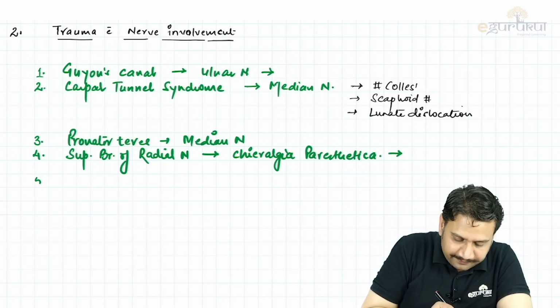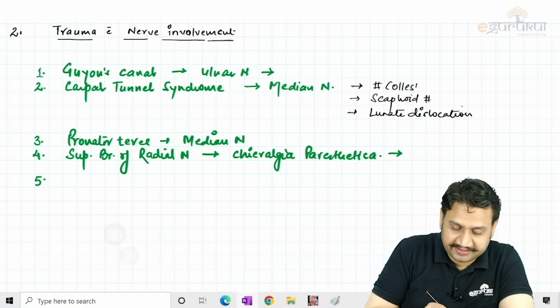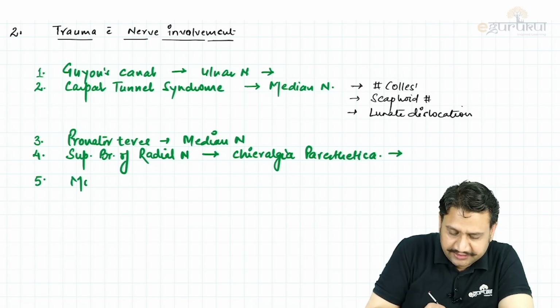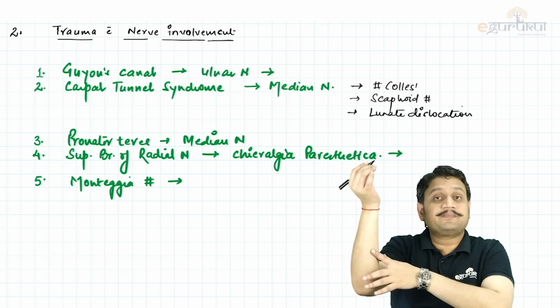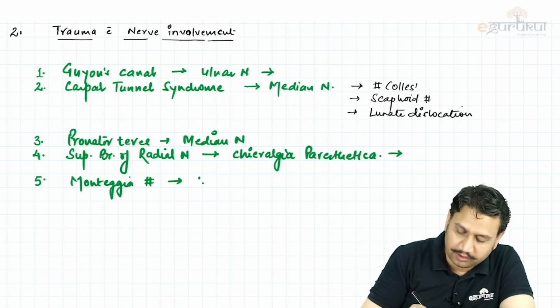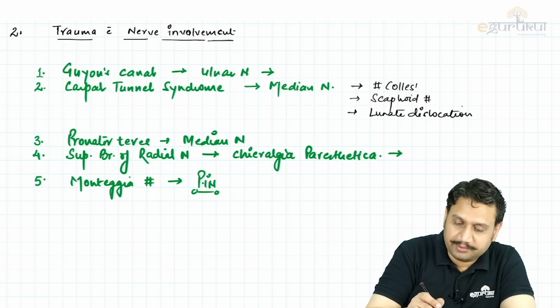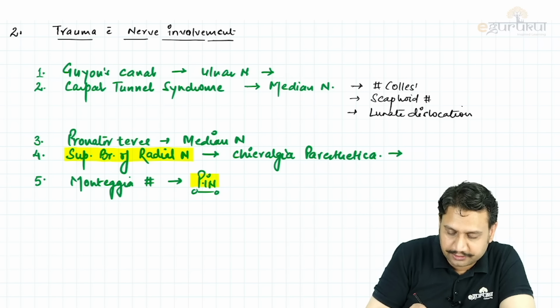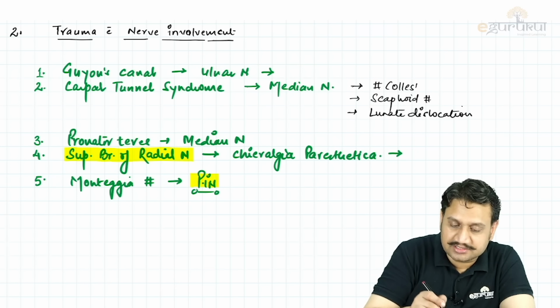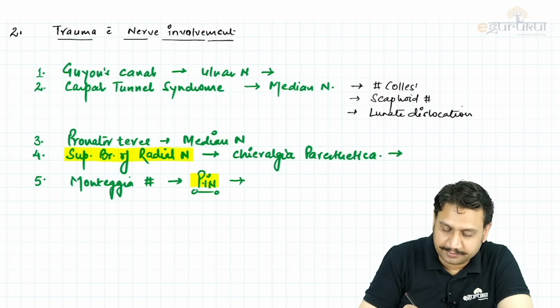Then number 5, when you go a little above, in the Monteggia fracture, the Monteggia injury. So what was that Monteggia? We just discussed. Monteggia fracture was fracture of the proximal third of the ulna. Which nerve is it going to involve? The posterior interosseous nerve, the other branch of the radial nerve. So one branch of the radial nerve we know is the superficial branch of radial nerve, and the other is the posterior interosseous nerve. If the posterior interosseous is involved, what will be the clinical presentation of the patient?